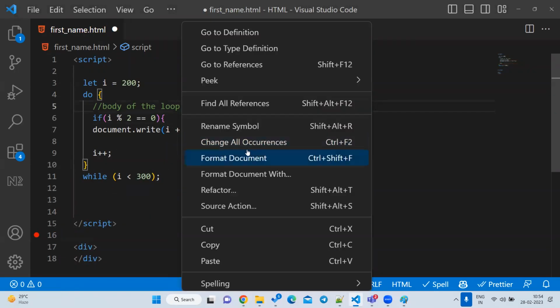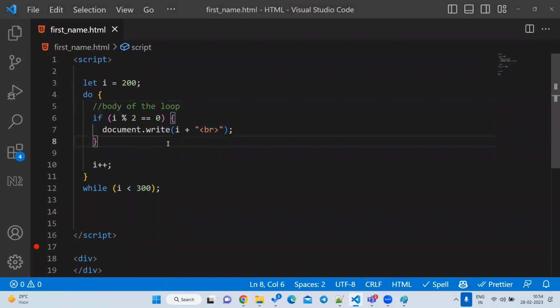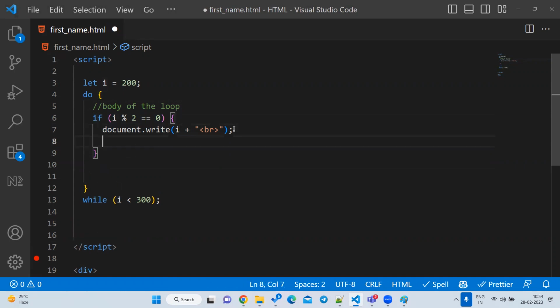Right click and format the document. Please don't write this plus plus inside the if condition. If you write it inside the if condition, it will give a wrong result, because only when this is an even number will it increment. The next time it will not come, because the next number is not an even number, so it will stop there itself. That is the reason sometimes people, whenever they are practicing, go and write it inside the if.